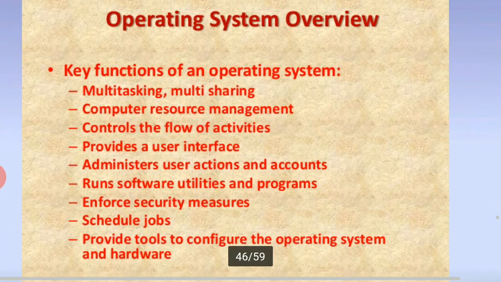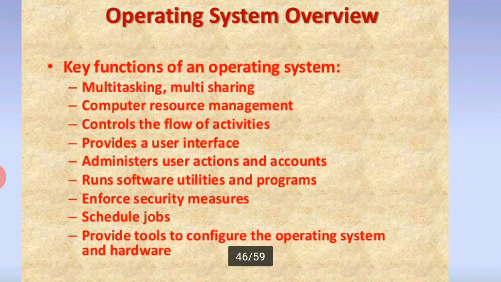Operating system overview. Key functions of an operating system: multitasking, multi-user sharing, and computer resources management. It controls the flow of activities and provides the user interface, administrator and the creation of accounts, and runs the software utilities and programs, enforces security measures, schedules jobs, and provides tools to configure the operating system and hardware.